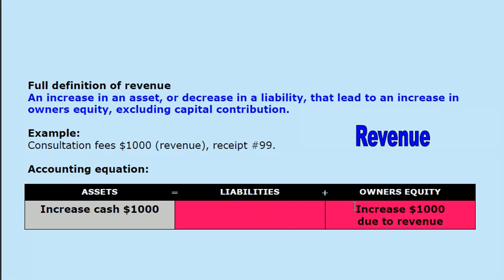So it meets the first part of the definition, an increase in an asset. It also leads to an increase in owner's equity due to the revenue activity. So it meets the second part of the definition, which is it leads to an increase in owner's equity. It isn't a capital contribution, so it fulfills all the requirements of this particular definition.